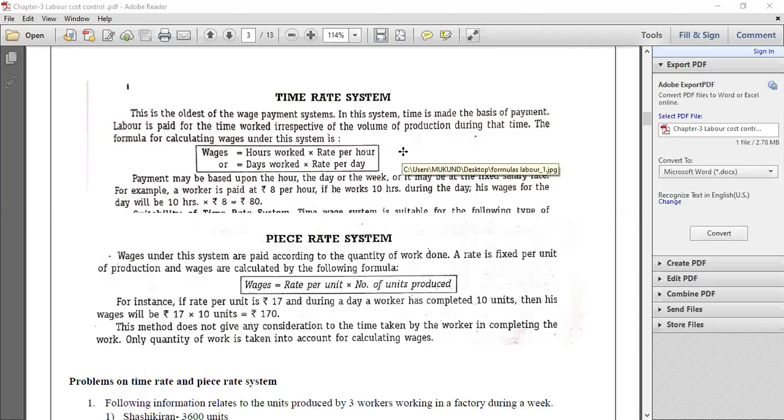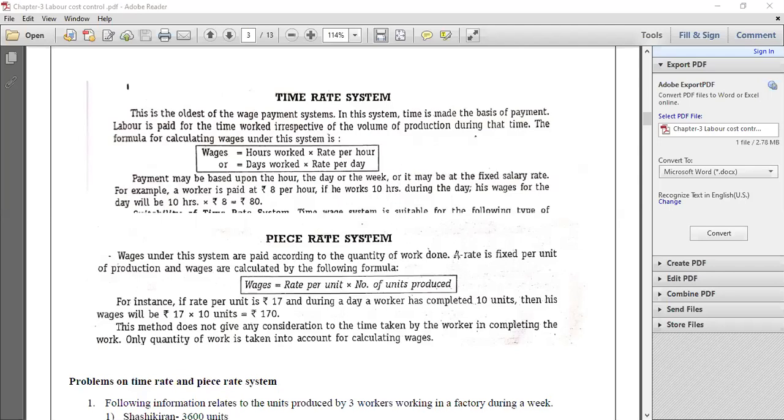So in this system, they will fix a particular fixed rate per hour. For example, if the laborer is working in a factory for 1 hour, they will fix 10 rupees as the wage for 1 hour. So in case if he works for 8 hours in a day, 8 hours into 10 rupees, 80 rupees will be his daily wages. So this is how the time rate system works.